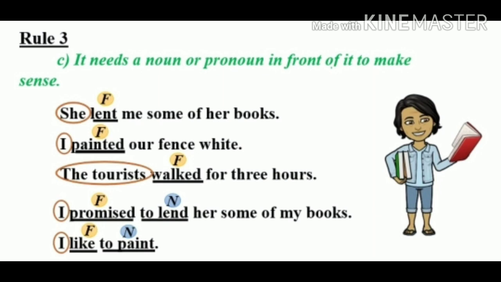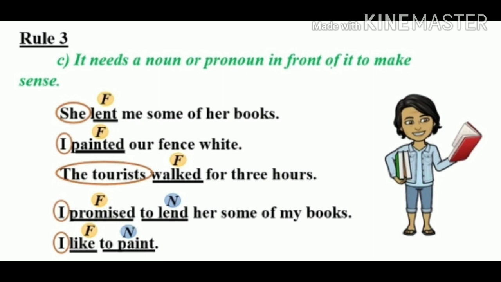Let's understand it through the first example. She lent me some of her books. So here she is the subject and after the subject, lent is the finite verb. Next example. I painted our fence white. Here I is the subject and after I, the finite verb painted is placed. In the third sentence, the tourists walked for 3 hours. Here again we can see the tourists is the subject and the verb walked, which is a finite verb, is placed after it.